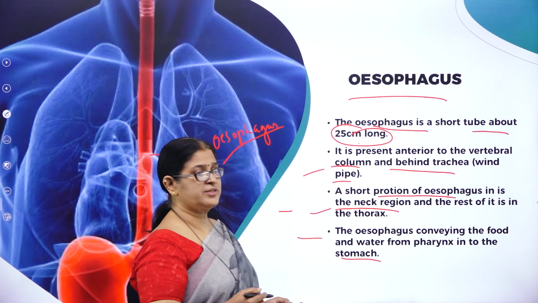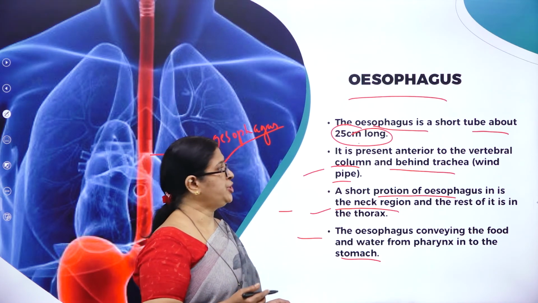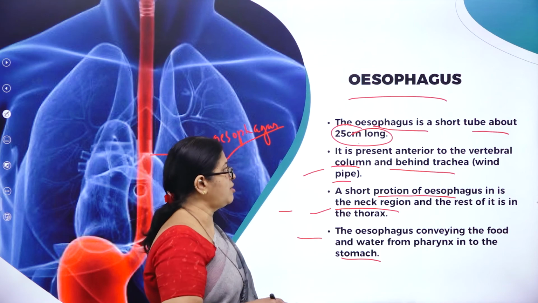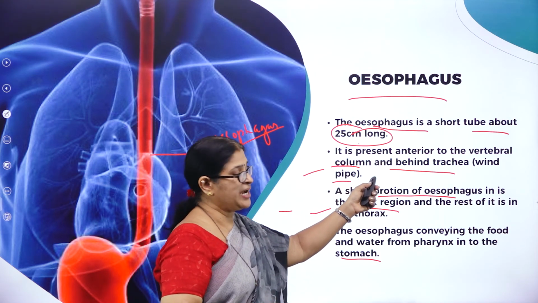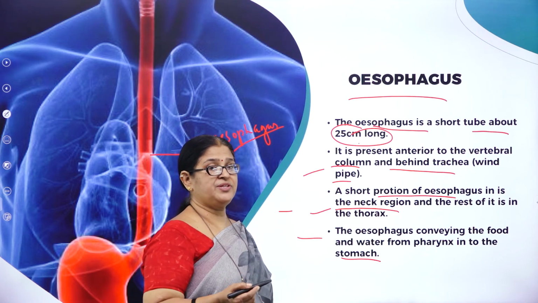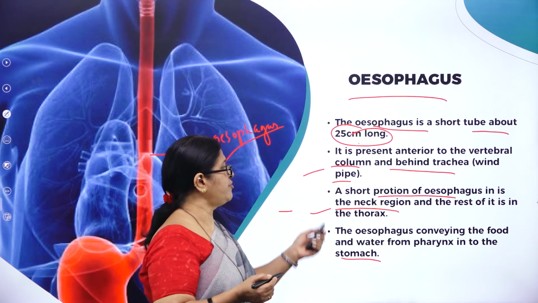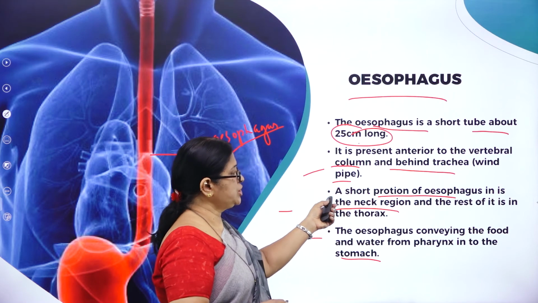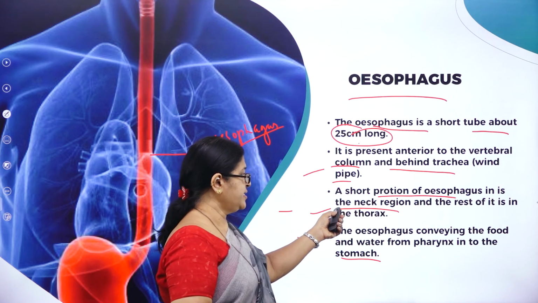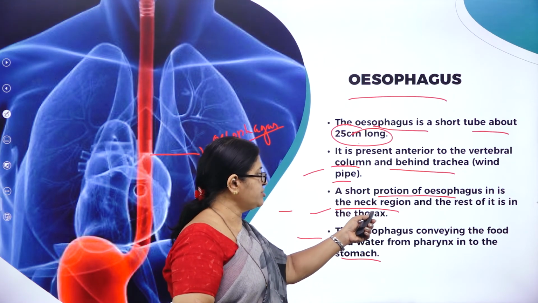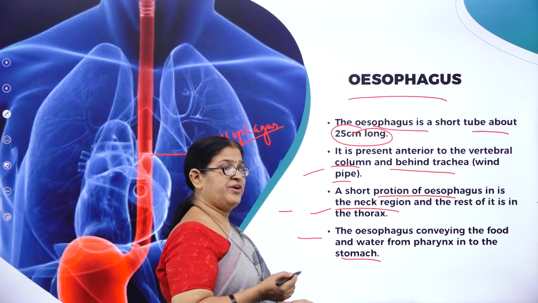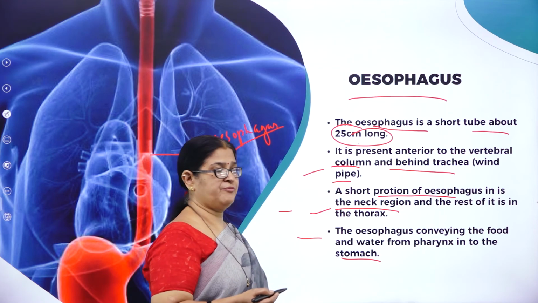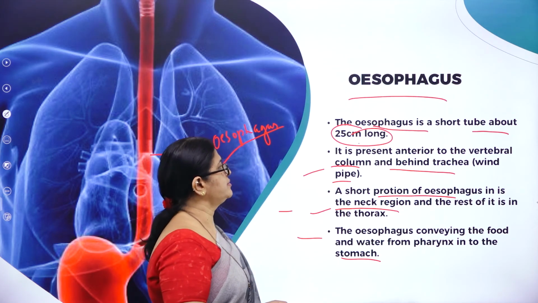The esophagus, together with trachea, forms what? Windpipe. So the esophagus conveys the food and water from pharynx into the stomach.